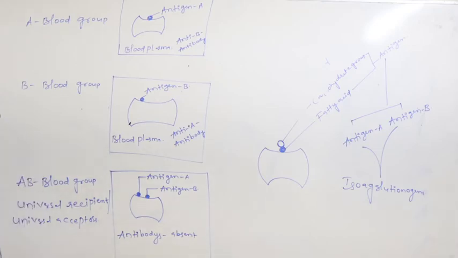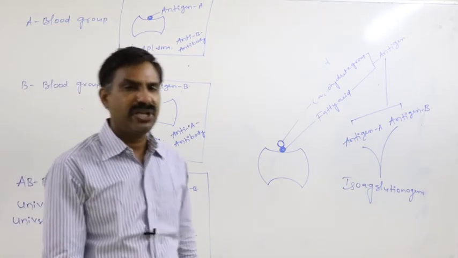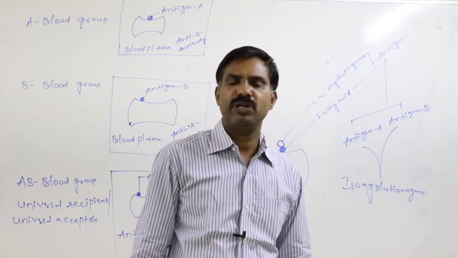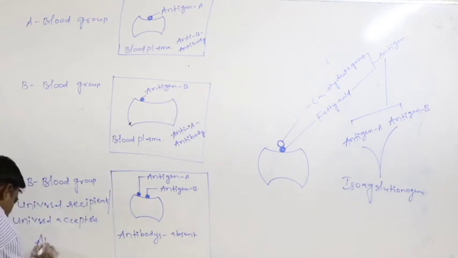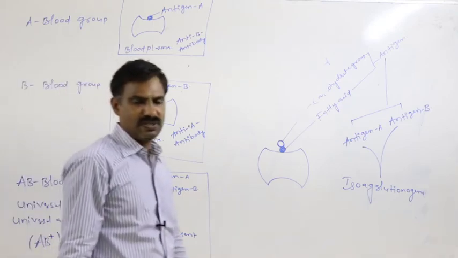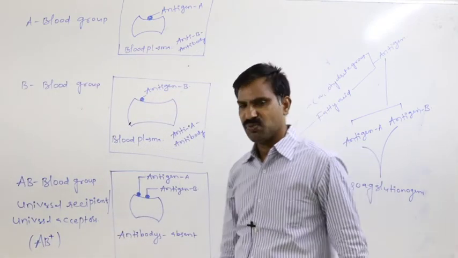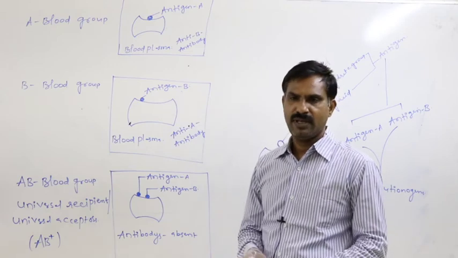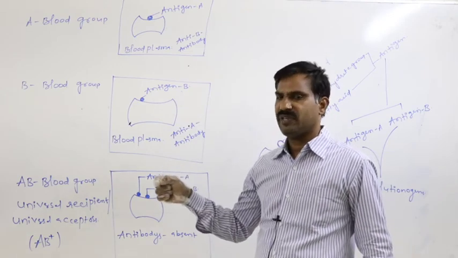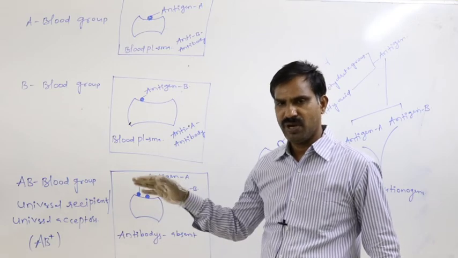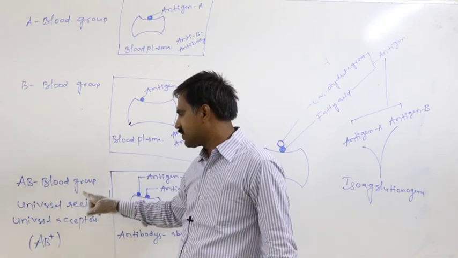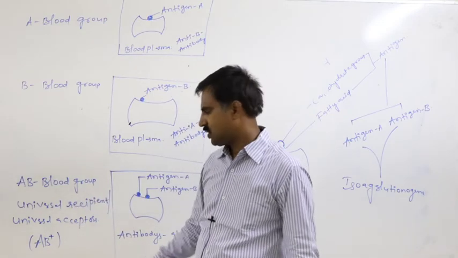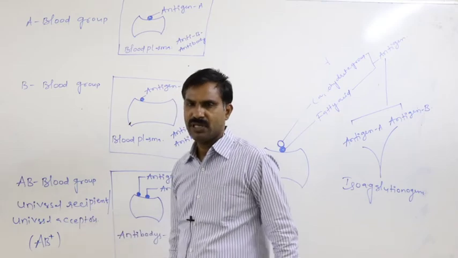Whether AB positive or AB negative, which persons are universal acceptors? AB positive persons. I will tell in the further classes what is positive and what is negative; definitely we will discuss. But here you have to remember, AB positive blood grouped persons are said to be the universal acceptors, universal recipients.